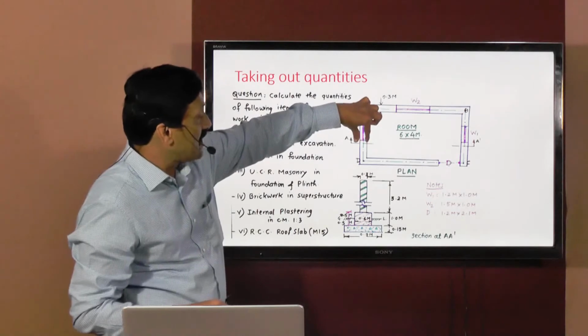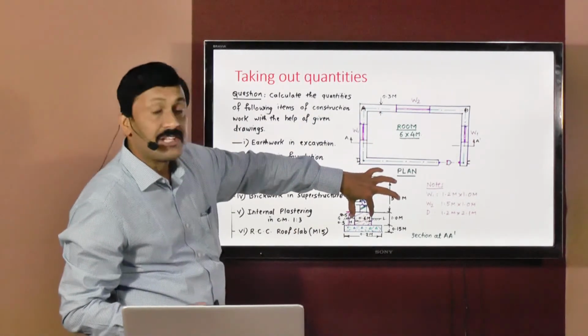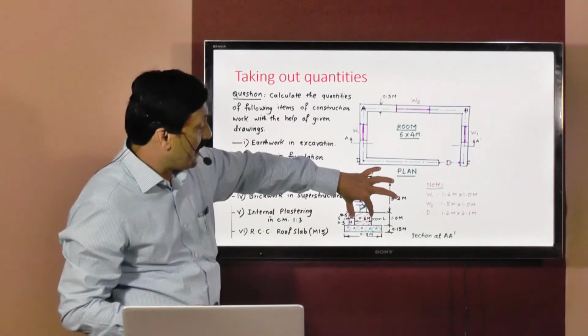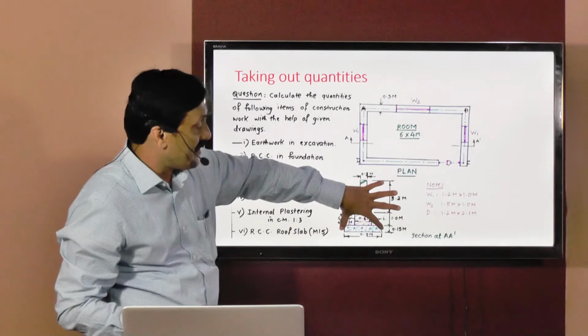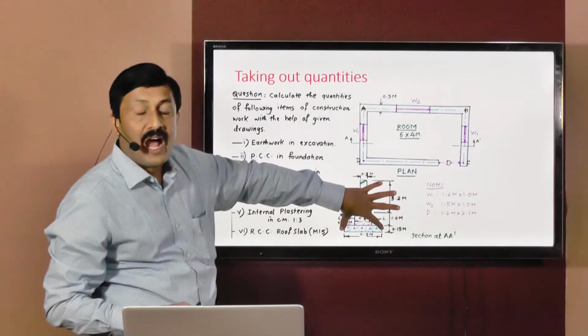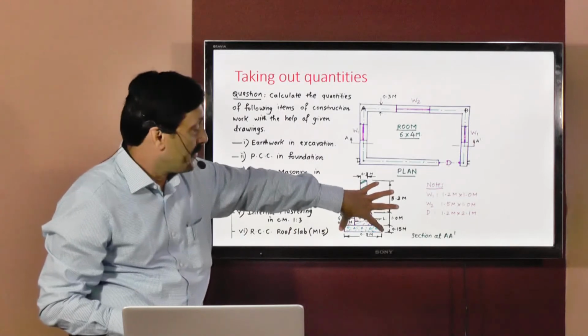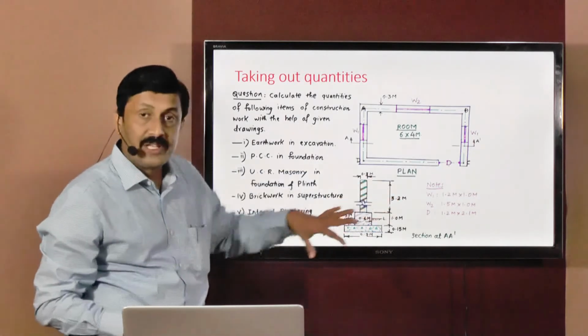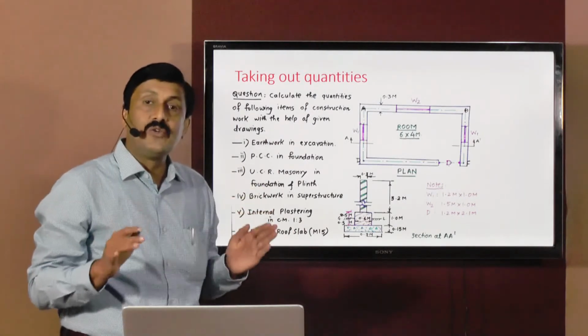Now at superstructure level it is 0.3. When we go down for UCR masonry foundation and plinth, it will be 0.6 meters, and when we go down at foundation level, that is at PCC level, it will be equal to 0.9 meters, and even for the excavation level also it will be the same, that is 0.9 meters, because the width of excavation is always equal to the width of PCC.